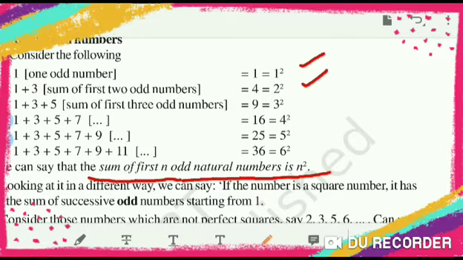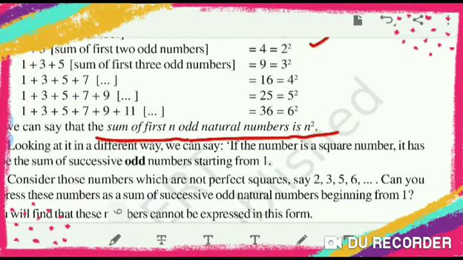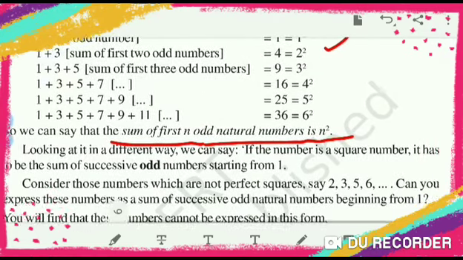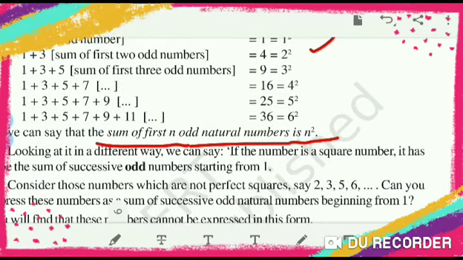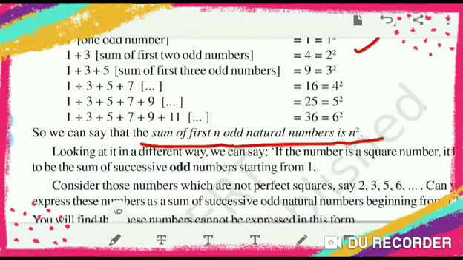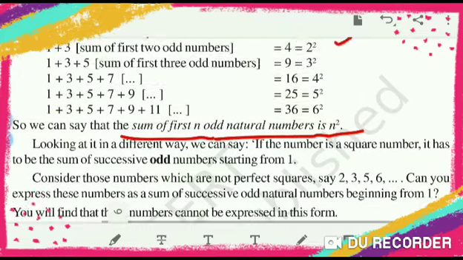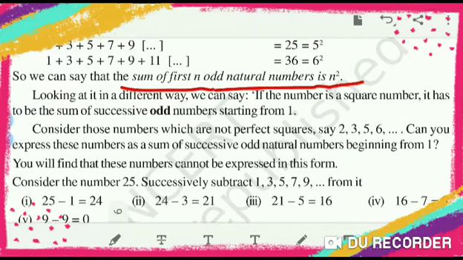Are you getting that? Here you can consider the sum of successive odd numbers starting from 1. If a number is a square number, it has to be the sum of successive odd numbers starting from 1. You should consider from 1, not in between. So this is one more rule we have got.